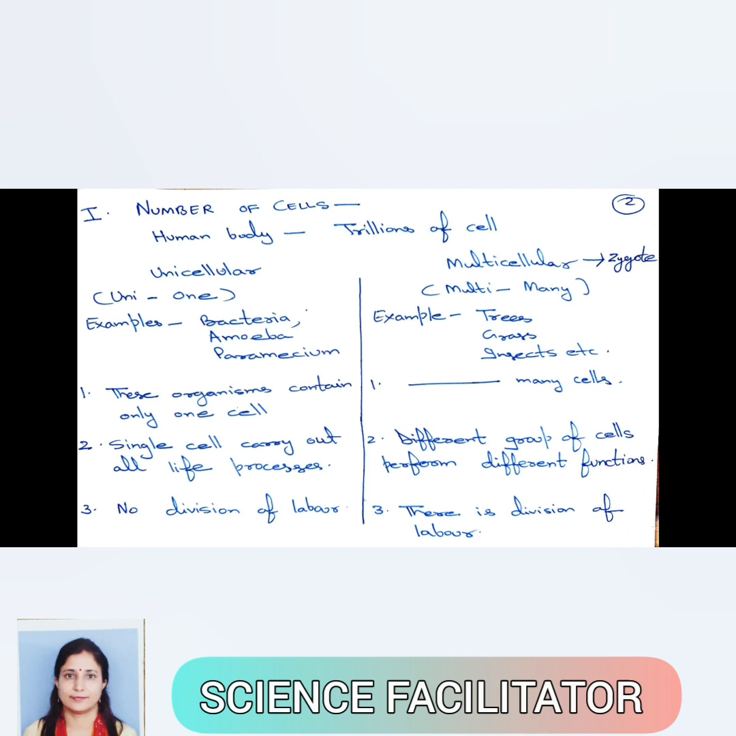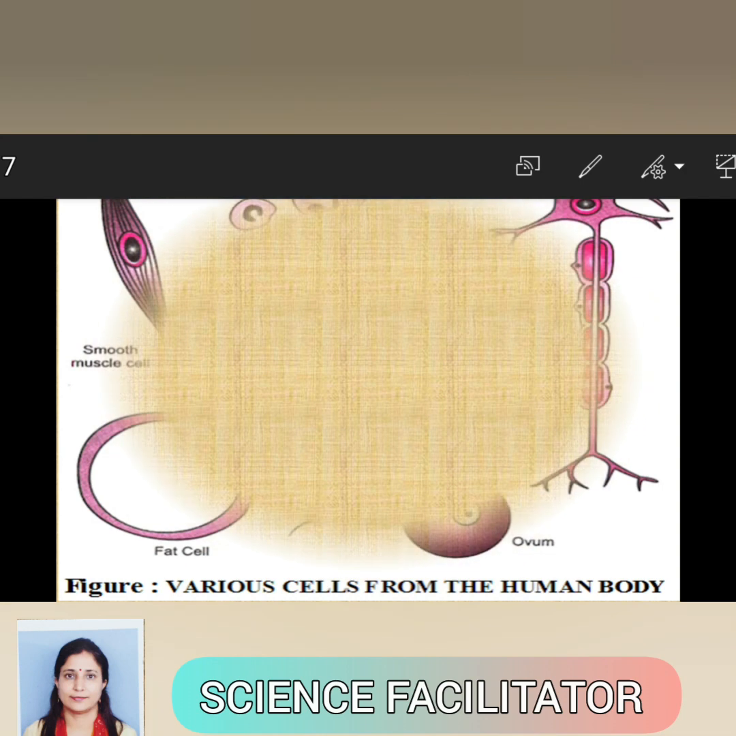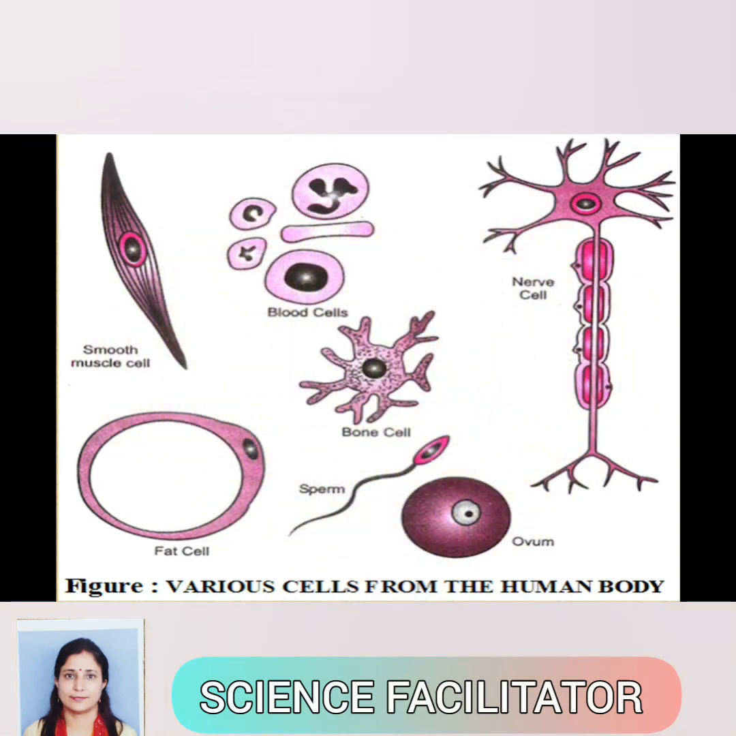And all multicellular organisms also start their life from a single cell, that is a fertilized egg known as the zygote. Let's discuss the next topic, cell shape.